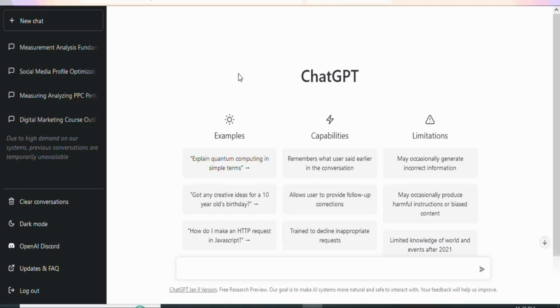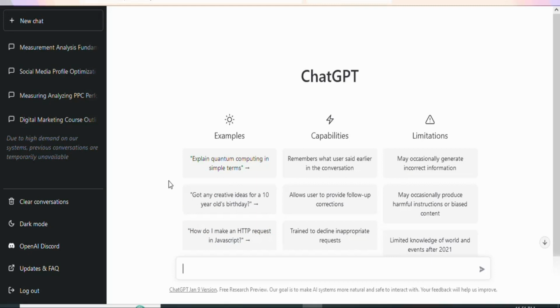The first step is that you are going to create your account with ChatGPT. In my previous videos, I've shown you step by step how to create your account on ChatGPT, so I'm not going to go through the details again, but it's very simple. Just search for OpenAI. Once you search for it, you are going to click on Try ChatGPT. Once you click on that, you can get access to the sign up form. Once you sign up and log in, you are going to see a page like this.